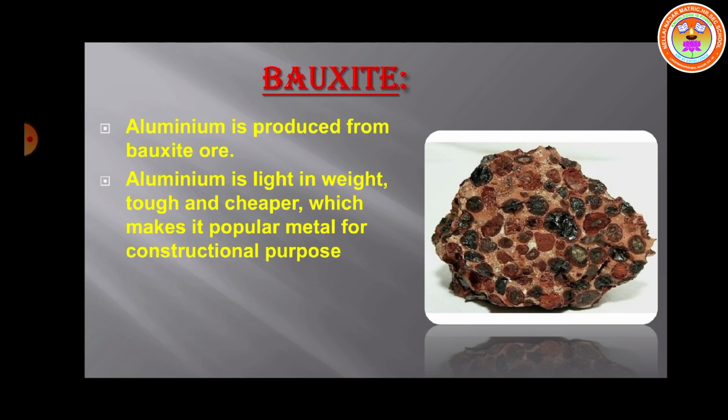Next, let us see bauxite. Aluminium is produced from bauxite ore. There are several ores that contain aluminium, but bauxite contains more aluminium. Aluminium has a wide range of uses compared to other metals. By the addition of small quantities of other metals to aluminium, it creates a superior alloy than pure aluminium.